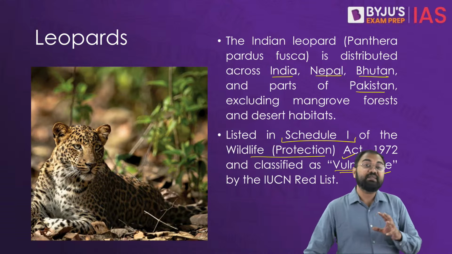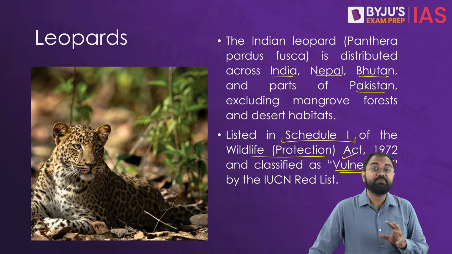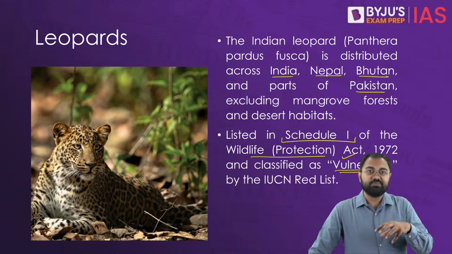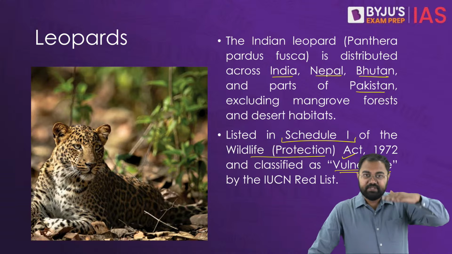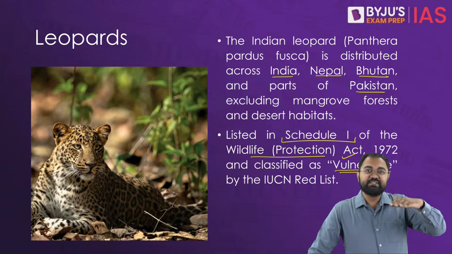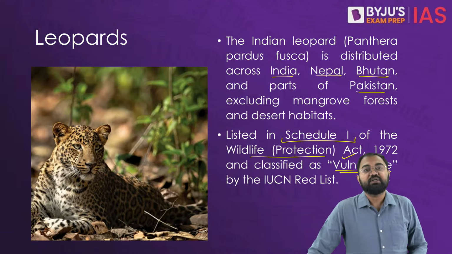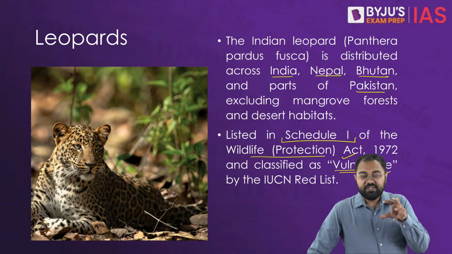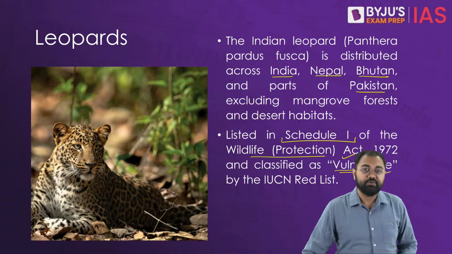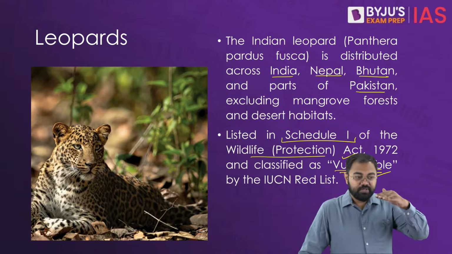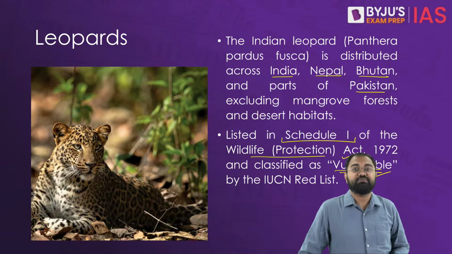Because we have to understand that leopards actually occupy a very prominent position in the trophic parameters. When you talk about the food chain, the various trophic levels that you have, alongside tigers or lions and all these kind of big cats, they also play a very significant role in maintaining a particular habitat. So that's why they are very crucial in this particular scenario. Apart from that, what we also see is that they play a very important role as one of the top predators in these kind of areas.